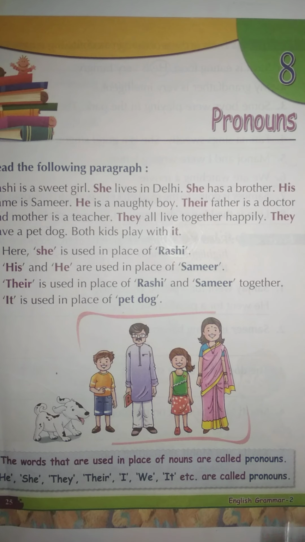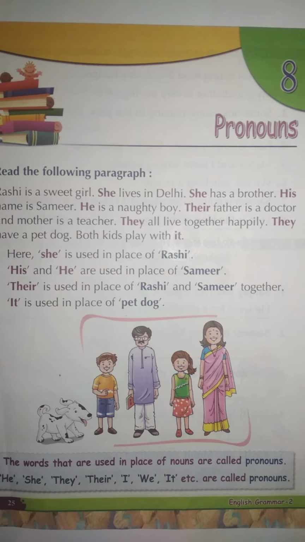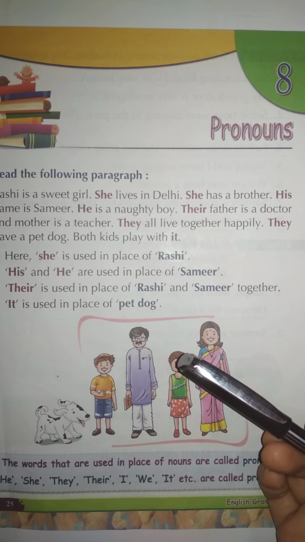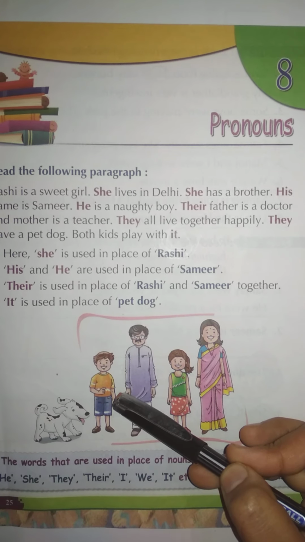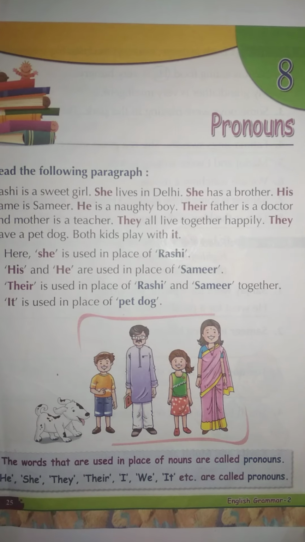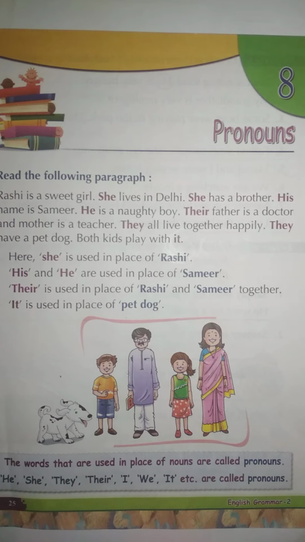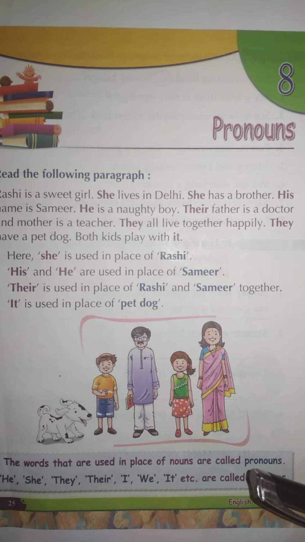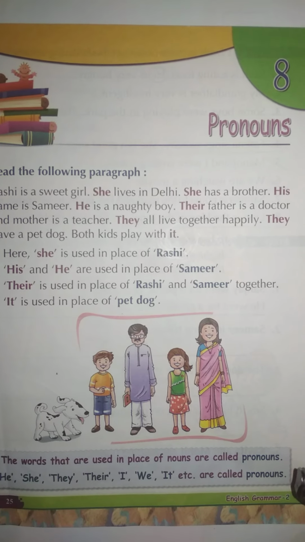Now we will replace Rahul and add pronouns. As I told you, we will use he for boy and for man also. So in place of Rahul, can't we use he? Yes, we can use he in place of the noun, which is Rahul. So, he is standing, or we can say he is a naughty boy, right?